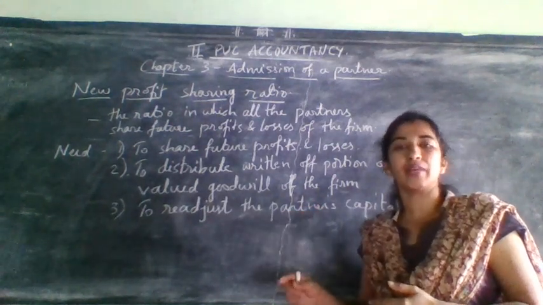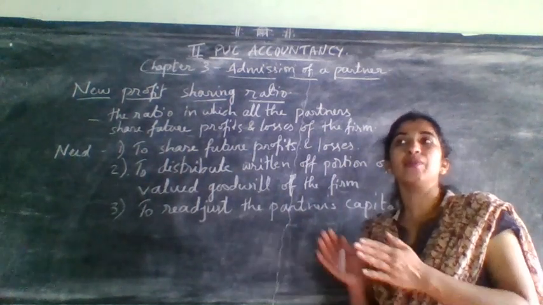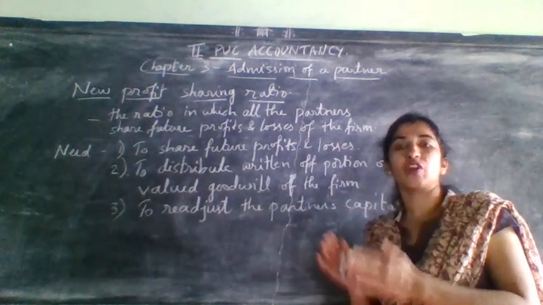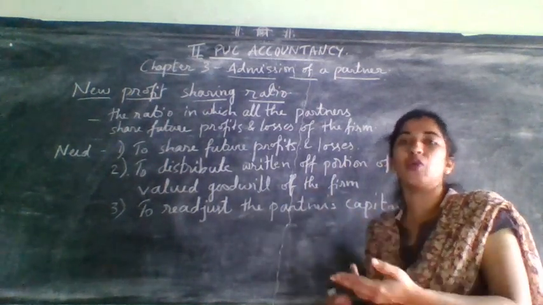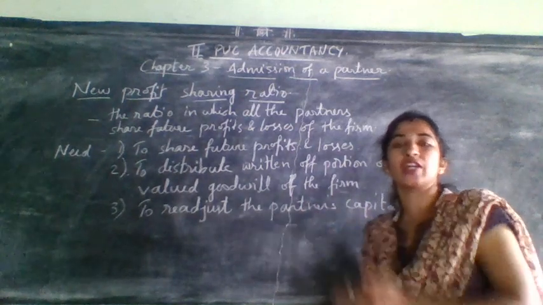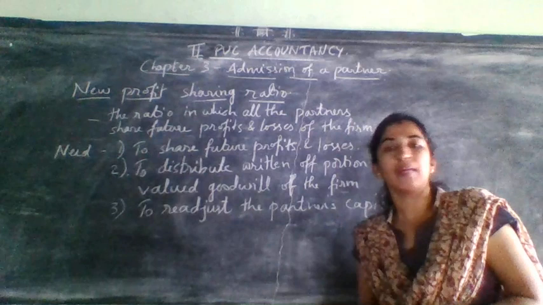If one retires, one goes out of the firm, and the share of profit or loss for the remaining partners will be more.